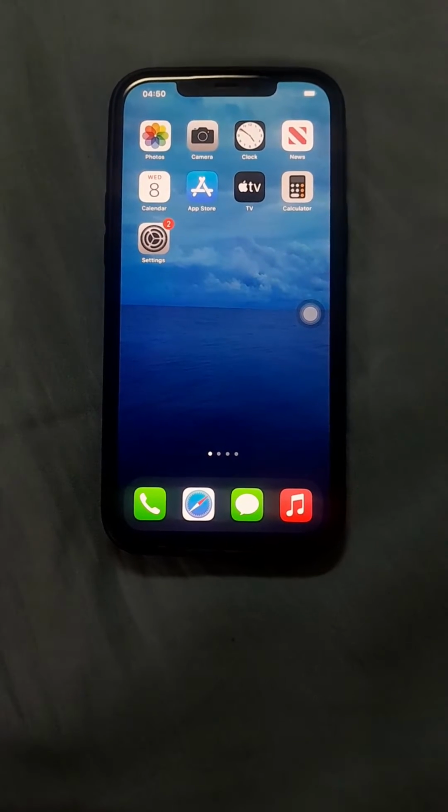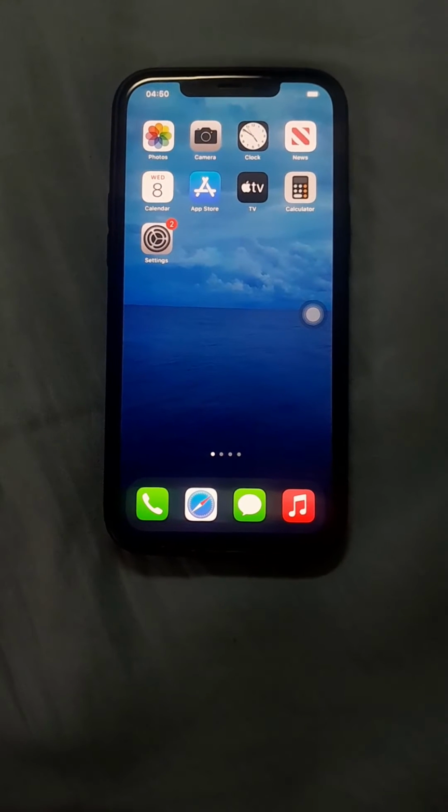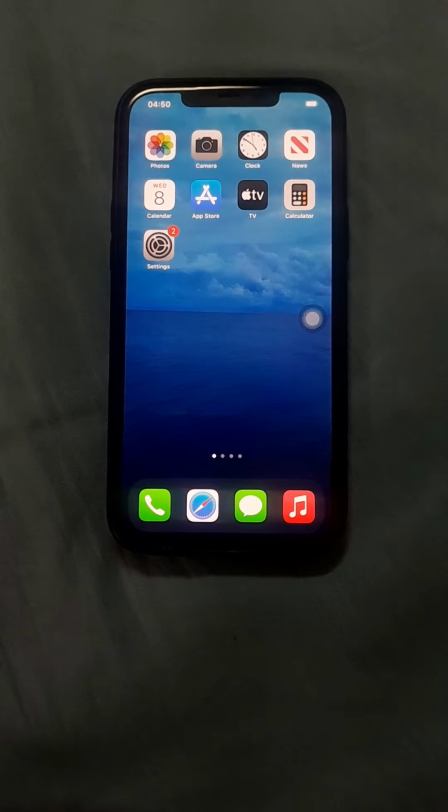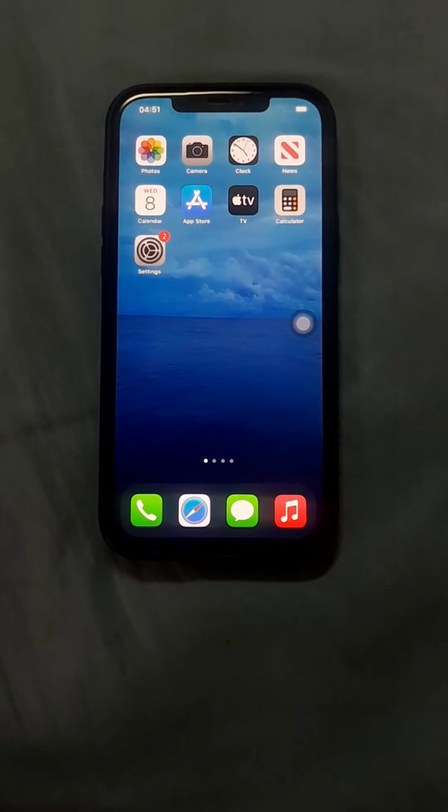Restart your iPhone. Method 2. Charge your iPhone. Sometimes a low battery can cause freezing. So you charge your iPhone if the battery is low.